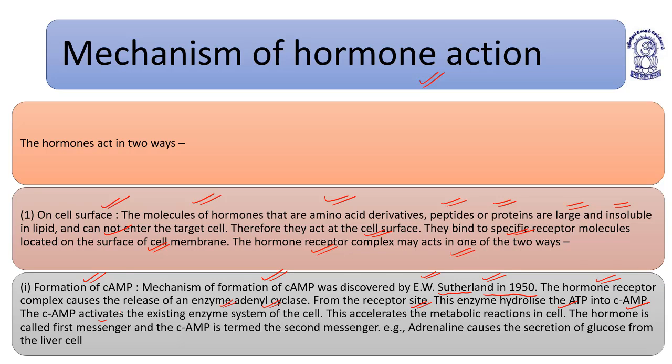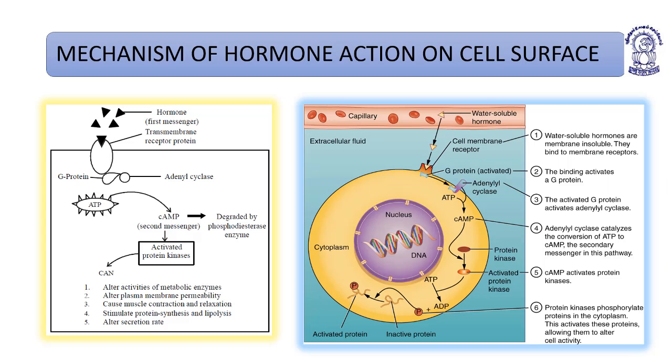The cyclic AMP activates the existing enzyme system of the cell. This accelerates the metabolic reactions in the cell. The hormone is called the first messenger and cyclic AMP is called the second messenger. Adrenaline causes secretion of glucose from the liver cell. So adrenaline is the first messenger and cyclic AMP is the second messenger, which increases the secretion of glucose from the liver cell. So this is the formation of cyclic AMP, which is considered the first mechanism of hormones acting on the receptors on the cell surface.